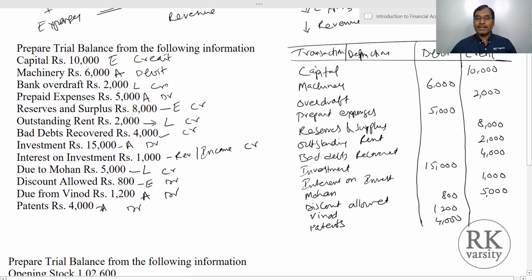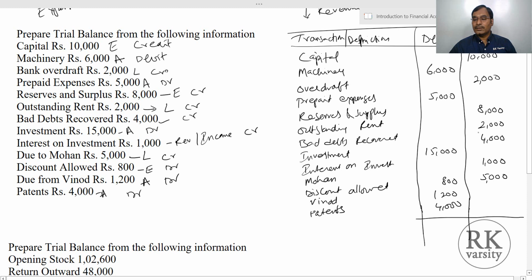Now we try to balance these two. So 10, 12, 20, 22, 26 plus 1, 27 plus 5, 32. This should be the same on your debit side also. So 6 plus 5, 11 plus 15, 26 plus 2, 28 plus 4, 32. So 32,000. So your debits and credits are equal here. That means your trial balance is balancing.